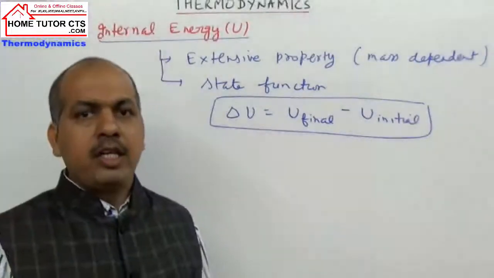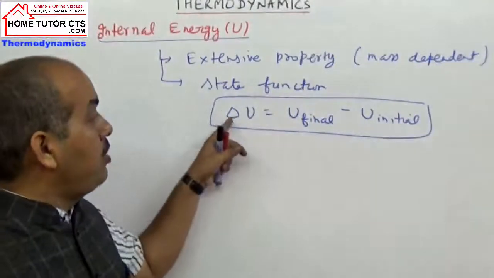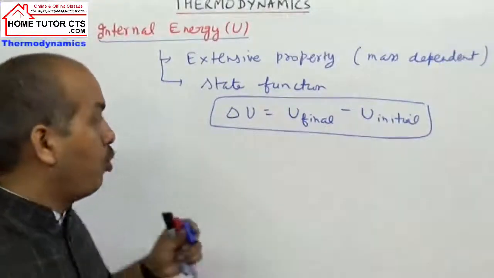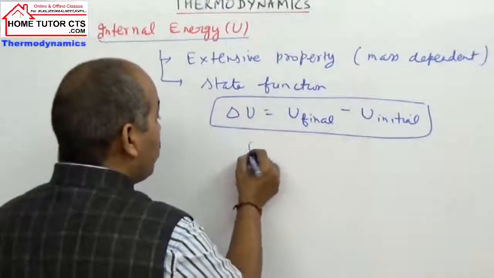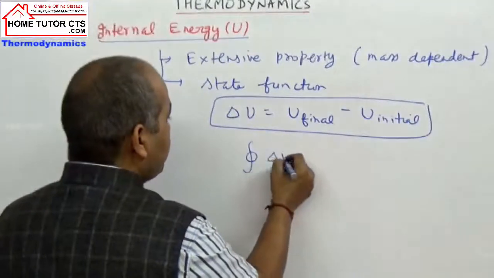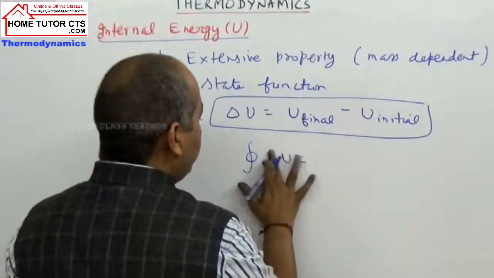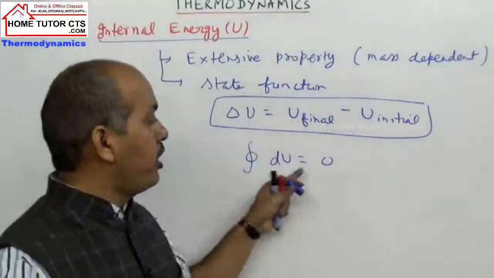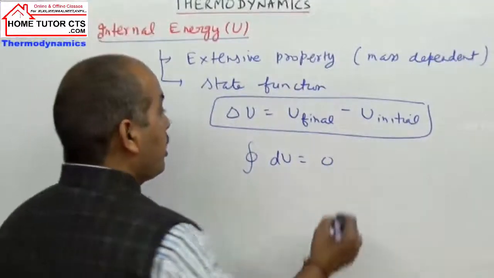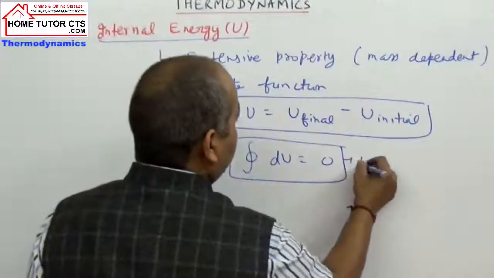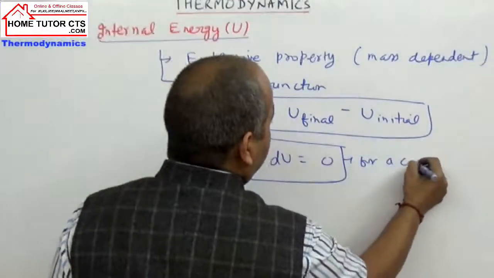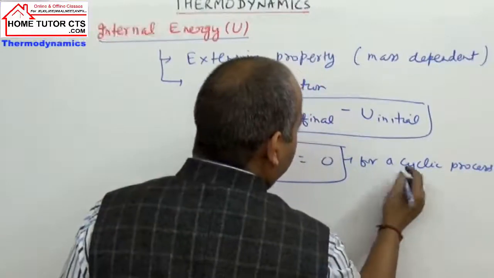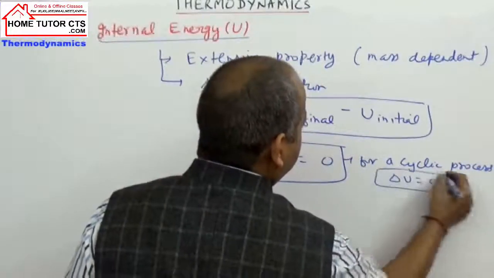Only the change is required. Moreover, for a cyclic process, how much is delta U? Zero. For a cyclic process the state remains unchanged, so delta U becomes 0.